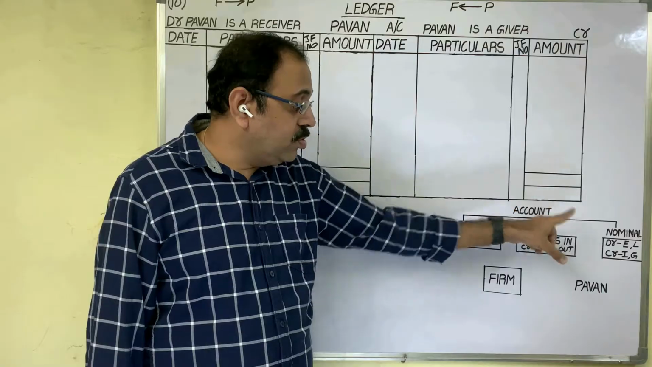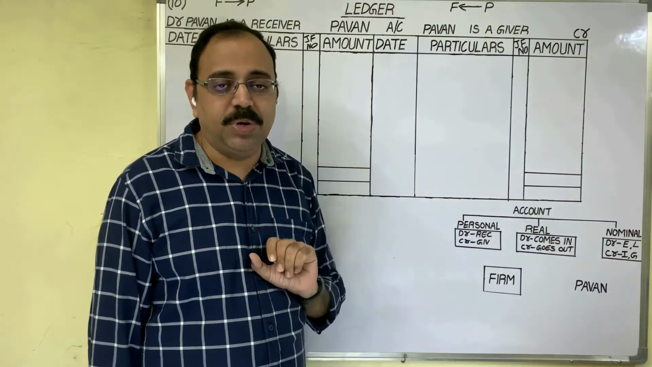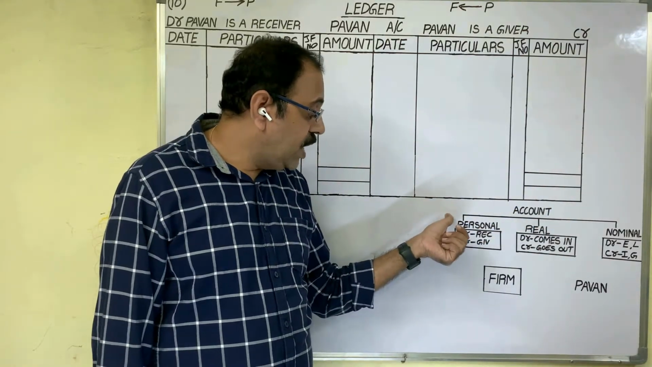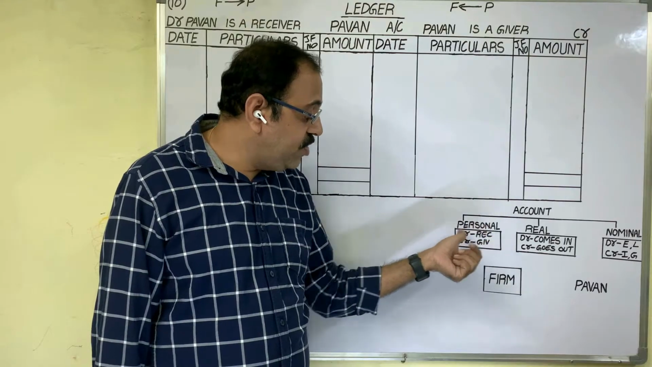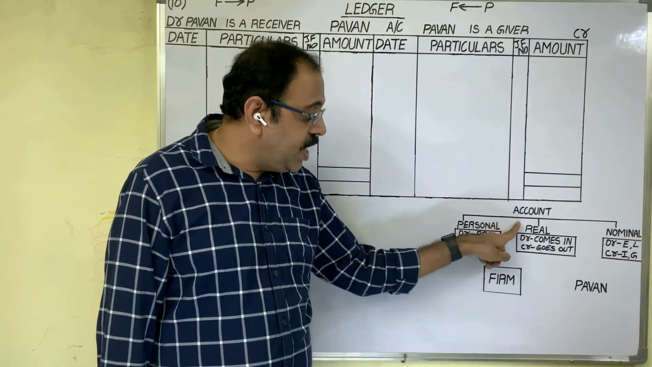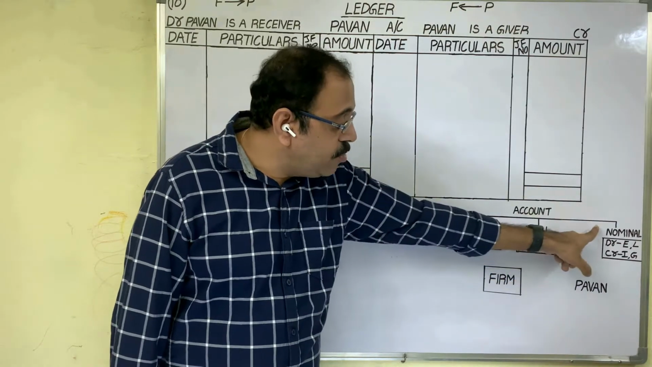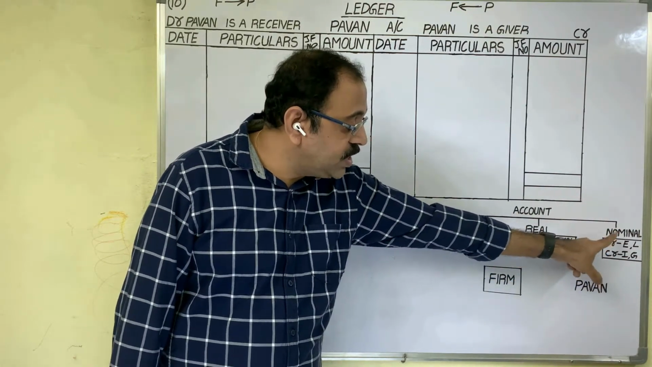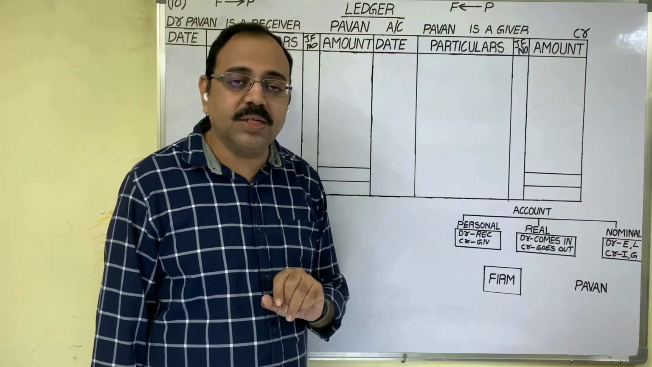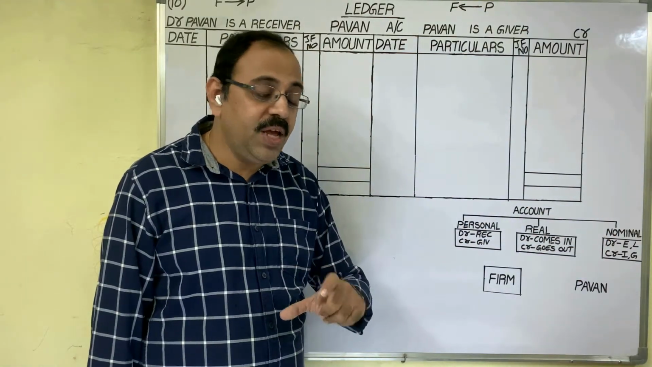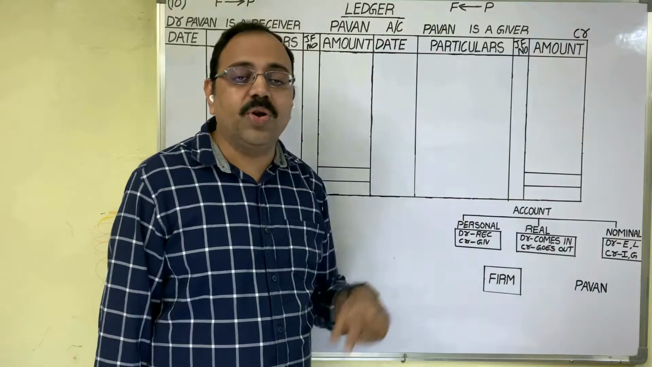For each account, there is one double entry principle. For personal account, the double entry rule is debit the receiver, credit the giver. For real account, debit what comes in, credit what goes out. For nominal account, debit all expenses and losses, credit all incomes and gains. While writing the journal entry, this information is useful to us.